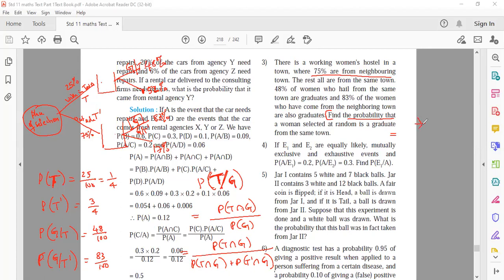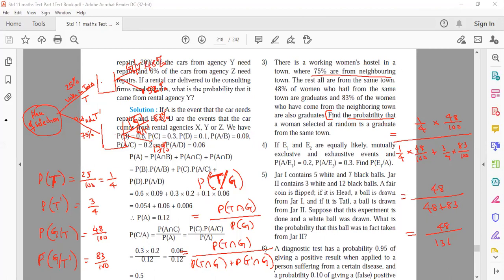Probability 1/4 into 48/100. Same thing repeated in the denominator. Always you notice that one of them will be repeated. Plus 3/4 into 83/100. So 400 is LCM. Numerator is 48. 48 plus 83. So 48 upon 131. Correct, no? Sir, what happened? Into 3 should come now. Into 3, into 3 also here.